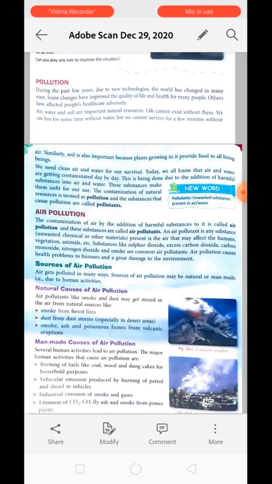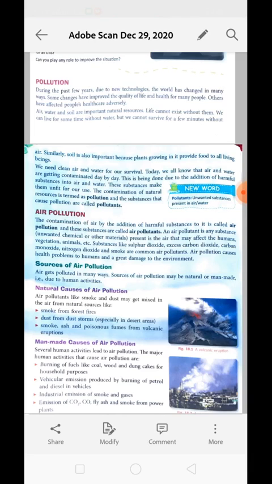Air pollution causes health problems in humans and great damage to the environment as well, because we are all inhaling the air. So obviously when we inhale air which is rich in pollutants, what will happen? Our respiratory system will get damaged, our body will not get enough supply of oxygen, then obviously we will fall ill. The plants also need air to perform photosynthesis.